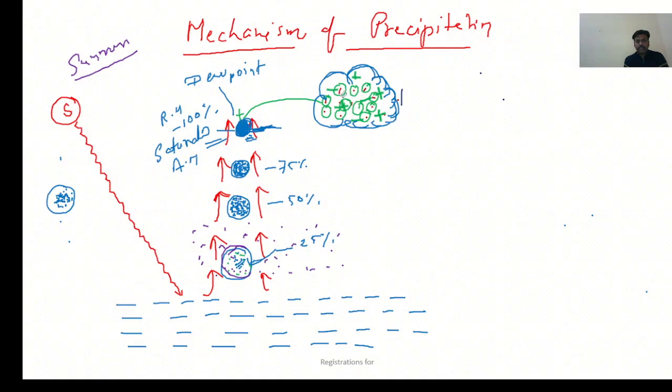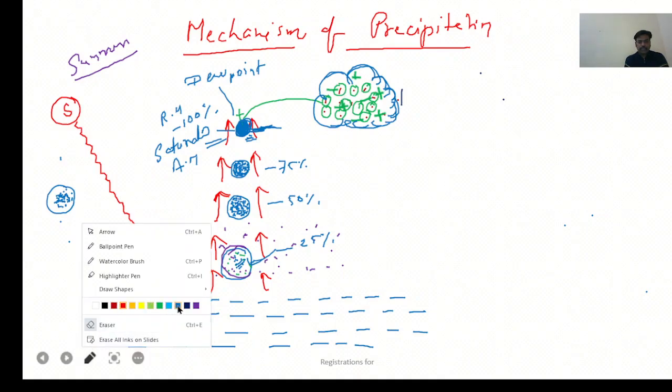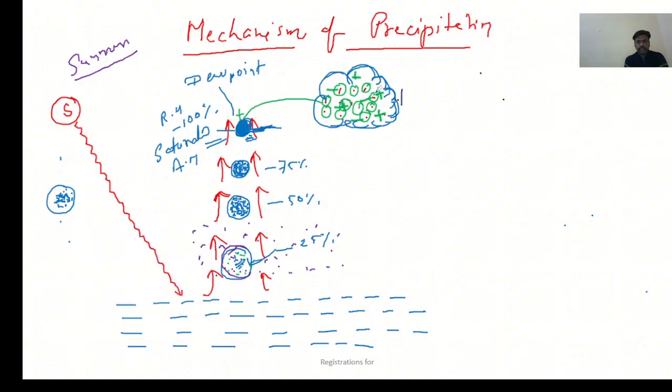Condensation occurs because of hygroscopic nuclei, which provide the surface for the condensation. In this way, clouds form. Condensation has happened, meaning clouds have formed. And within the clouds, first of all, cloud drops are forming.